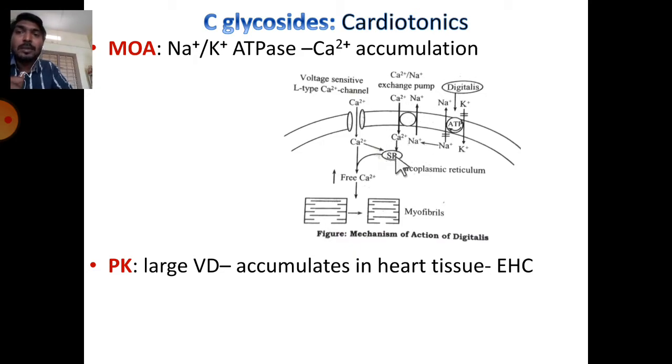This accumulated excess sodium will exchange with an excess amount of calcium. Now this excess calcium will be stored in the sarcoplasmic reticulum, and during contraction an excess amount of calcium will be released, which promotes excess contraction without consuming excess nutrients and oxygen. So that's why it is called cardiotonic. The workload will reduce but efficiency is improved. The pharmacokinetics of the cardiac glycosides are normal, but they have a large volume of distribution because they accumulate in the heart tissues. They also enter into the enterohepatic circulation.